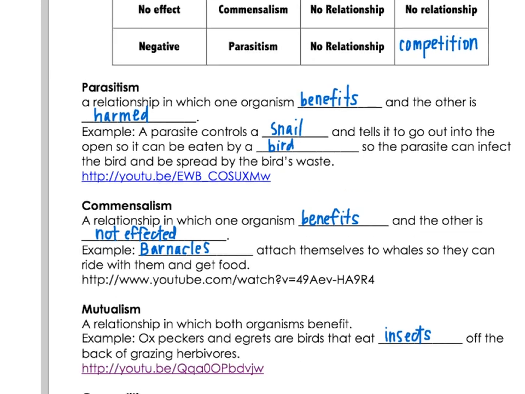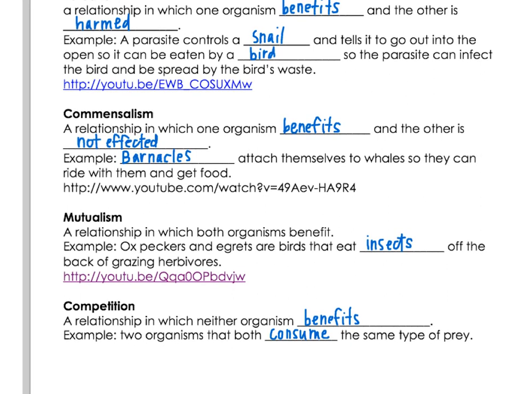The second kind of relationship is commensalism. This is a relationship in which one organism benefits and the other is not affected. An example would be barnacles that attach themselves to whales so they can ride with them and get food. The barnacles get the benefit of being able to get food and move around, and the whales really aren't affected by the barnacles negatively or positively. And if you want to watch that video, you can click on this link.